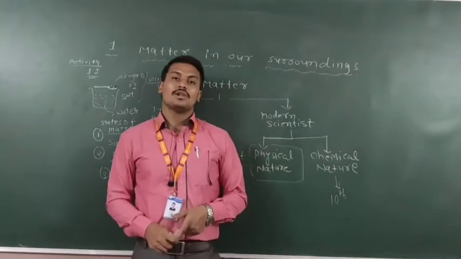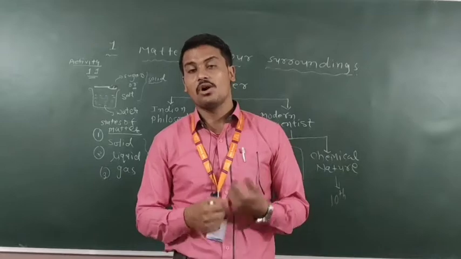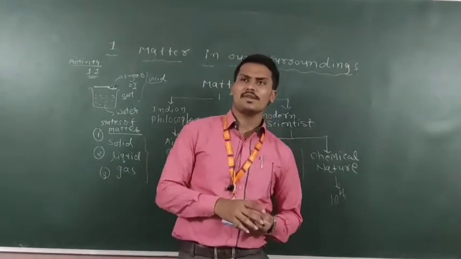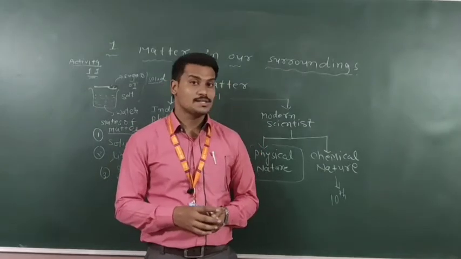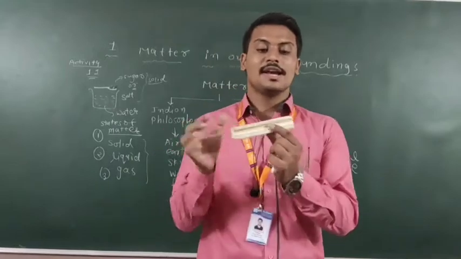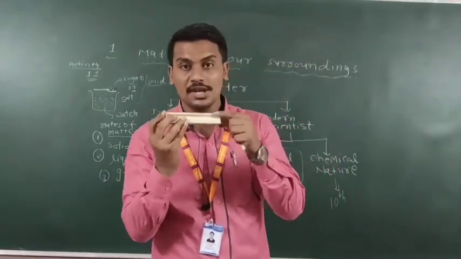So first of all, the solid. What are the physical properties of solid? Each and everything which has certain mass and definite shape, like this duster, it has a definite shape, it has definite boundaries, distinct boundaries.